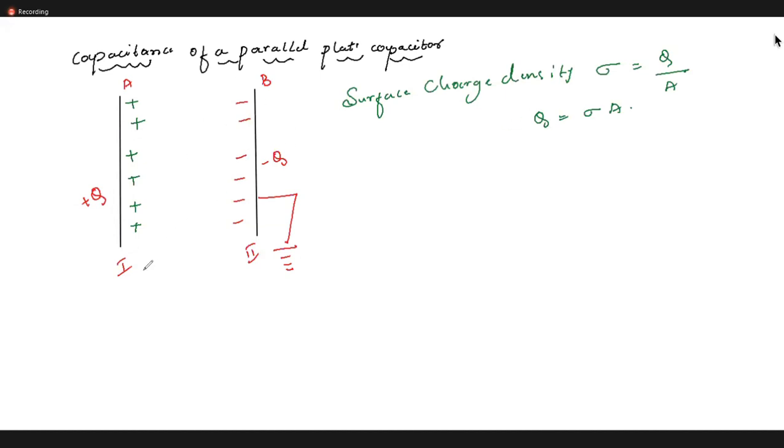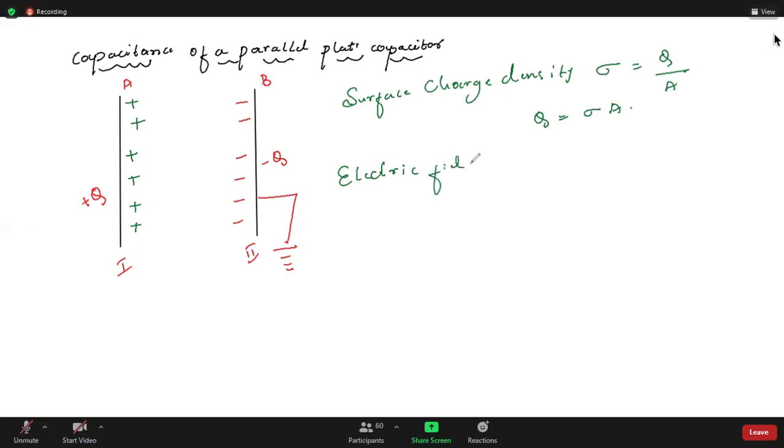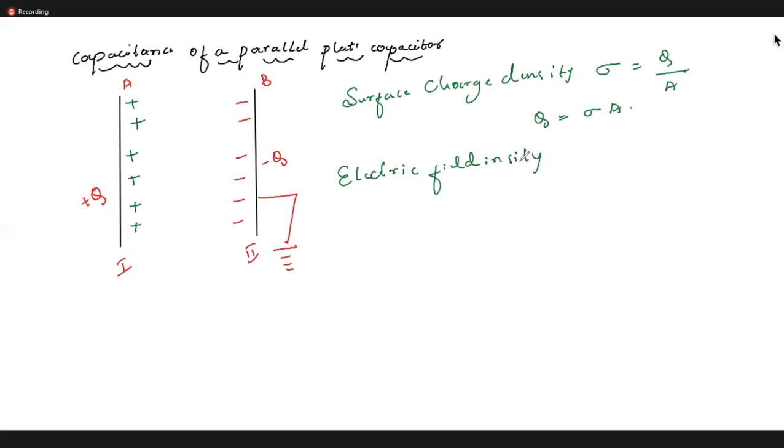Now can you tell me the electric field intensity due to a plane sheet? Do you remember in the first chapter we derived the electric field intensity using Gauss law, for a long straight conductor, a cylinder, a sphere, and a plane sheet?